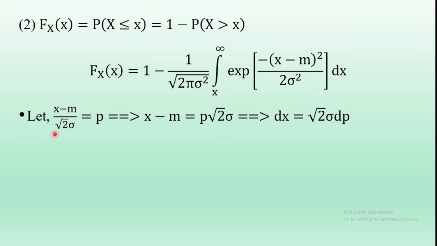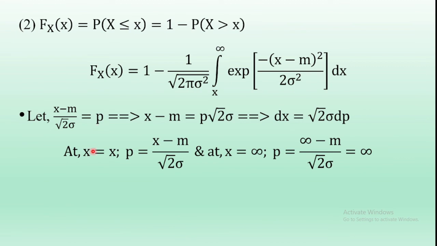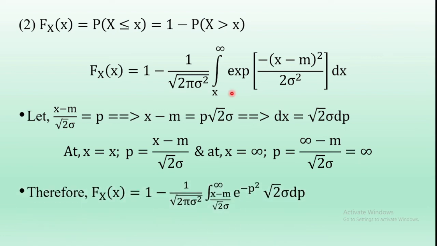In this equation, we substitute the lower value of x and the upper value of x to get the lower value of p and the upper value of p. At x is equal to x, p is equal to (x minus m) by root 2 sigma. And substituting x equal to infinity, p is equal to infinity minus m by root 2 sigma, which is infinity.